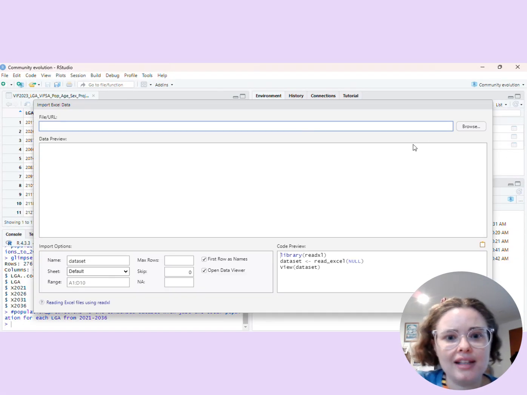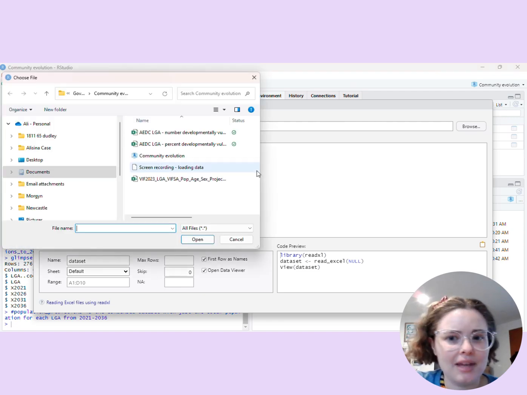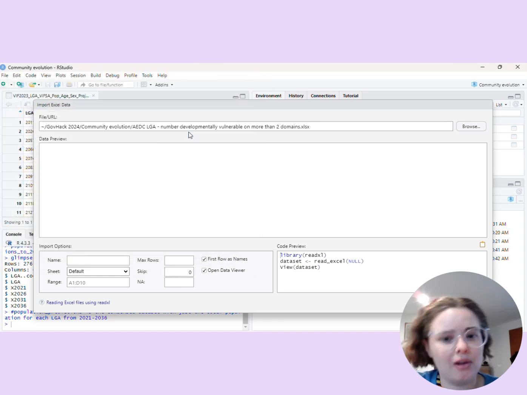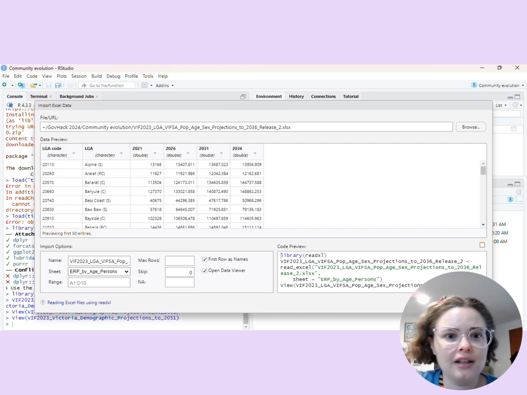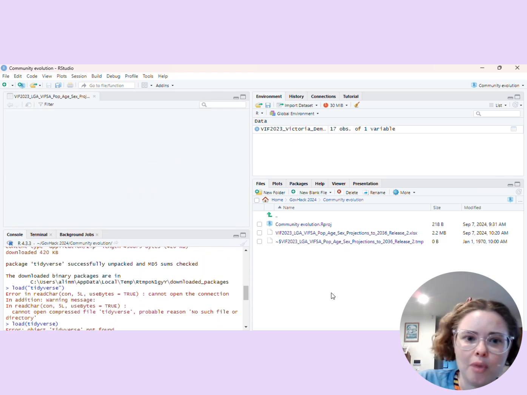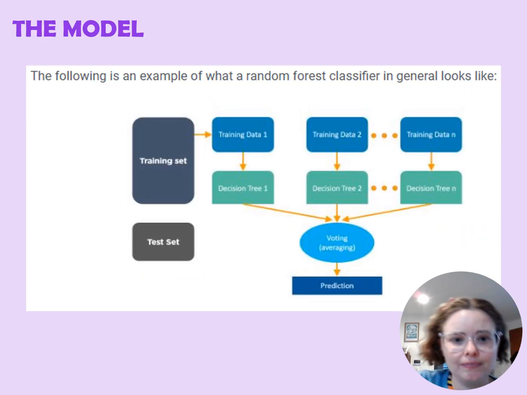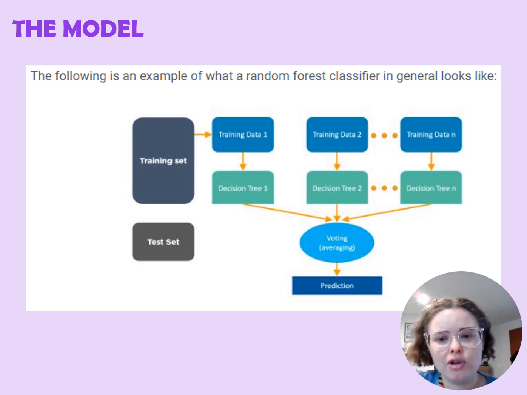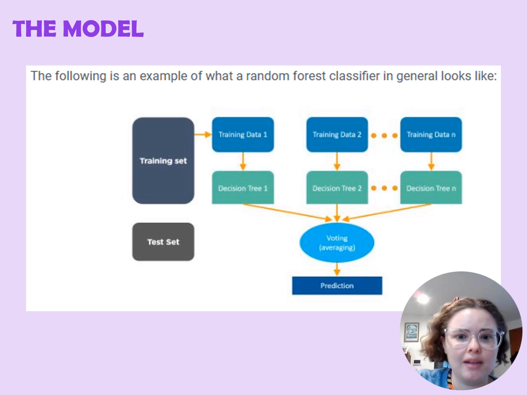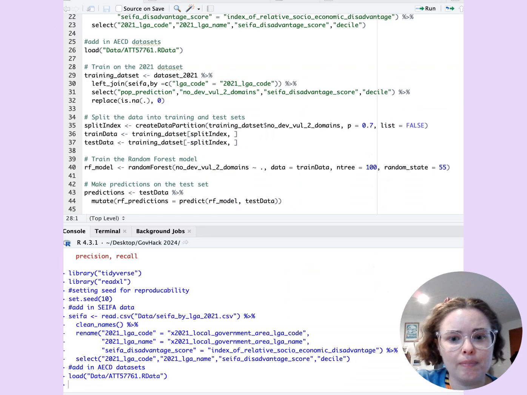To start, we collected our data, downloading and cleaning up the AEDC datasets for Victoria by local government area. Then we added Victoria's population prediction dataset. And after doing some research, we decided to use the random forest machine learning algorithm and train it up to predict changes in how many children will be developmentally vulnerable across Victoria.